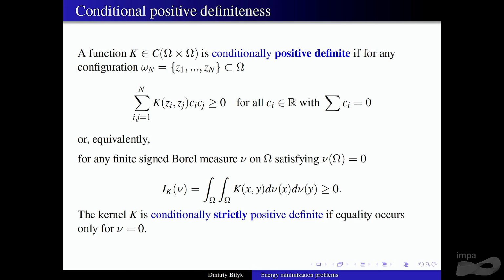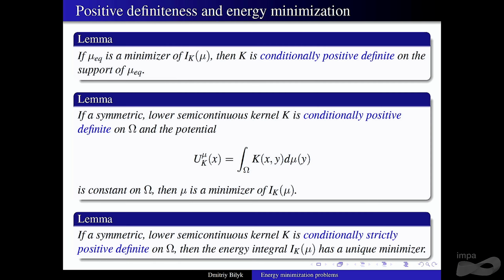Okay, so conditional positive definiteness means that this holds for mean zero measures. Strict conditional positive definiteness means that it holds for mean zero measures, and it's zero only if nu is zero. So, all right. Let me mention a few facts related to the facts that I mentioned yesterday, but they will come up later in the talk.